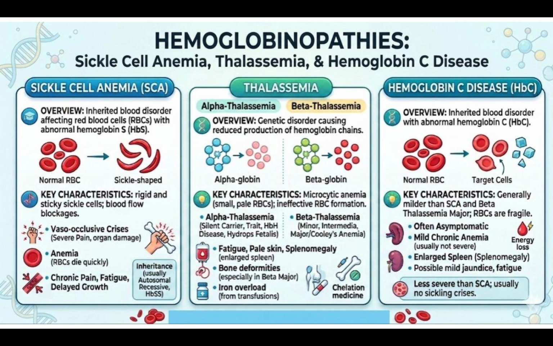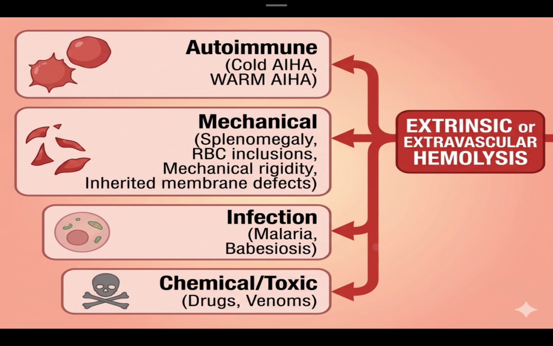The key characteristics generally are milder than sickle cell anemia and beta thalassemia major, but the RBCs are very fragile. The condition is often asymptomatic. There is a presence of mild chronic anemia, and there is an enlarged spleen, and there is a possibility of mild jaundice and fatigue. This is all about hemoglobinopathies, which lead to intravascular hemolysis.